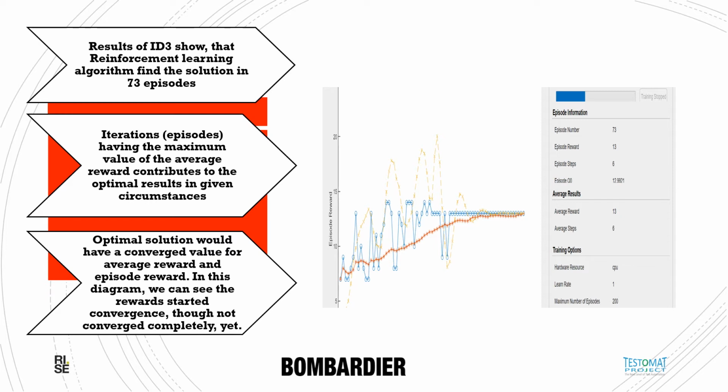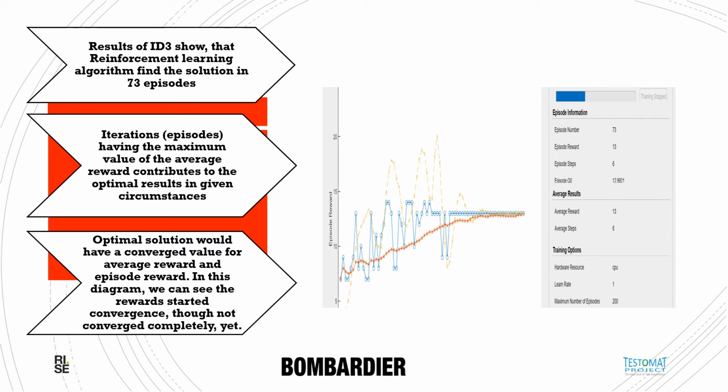It has not converged 100%, but it has converged to some extent. The convergence here is based on the value of the average reward which we are getting against each episode, and then the average based on those episodes.